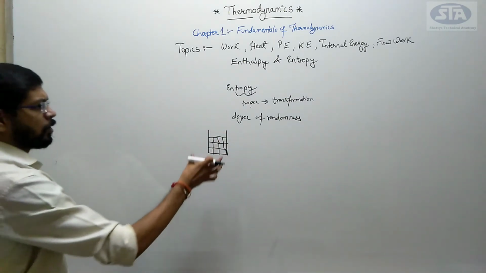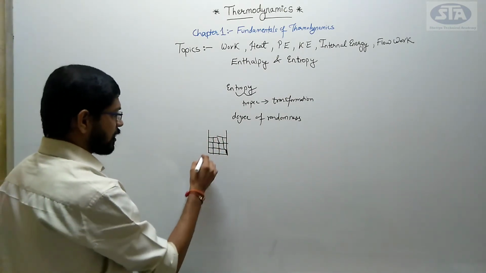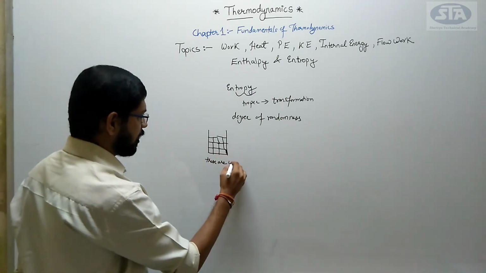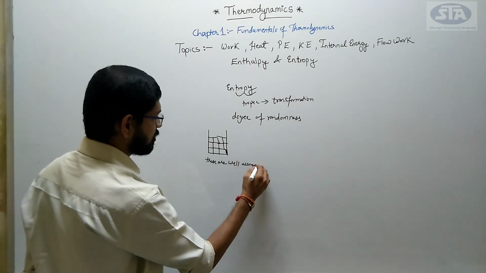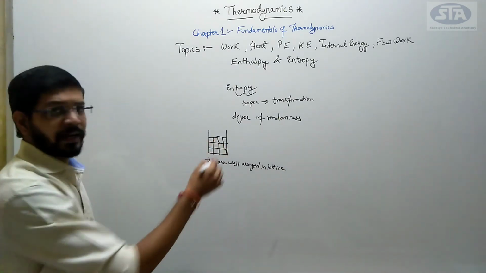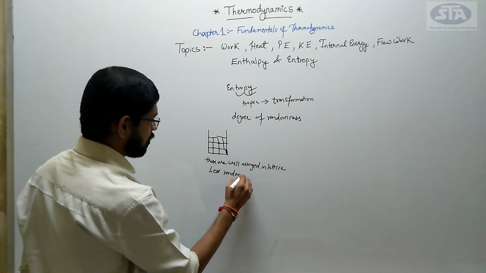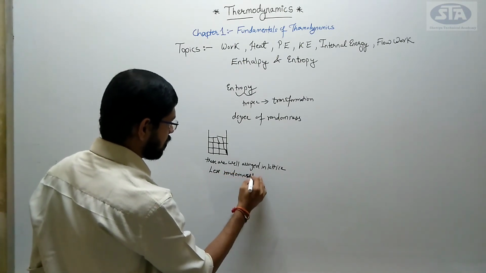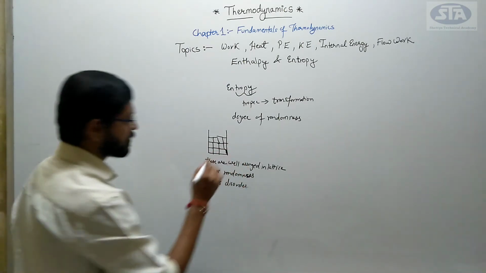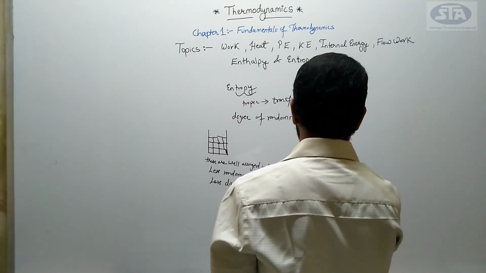Here the molecules of the ice cubes are closely packed, well arranged in a lattice, so the randomness or disorder is less. Consider another glass which is full of water.